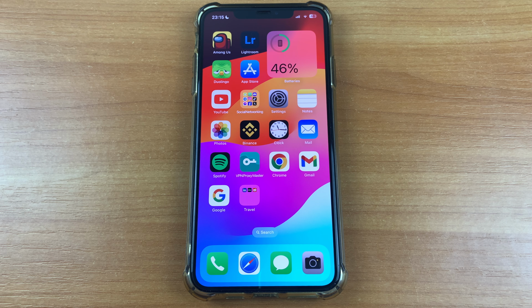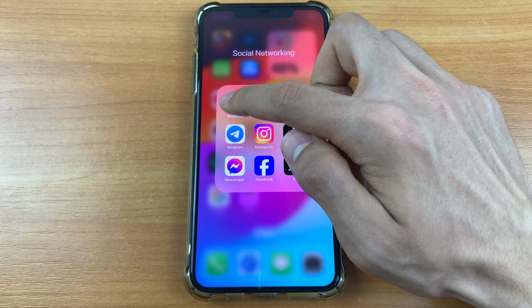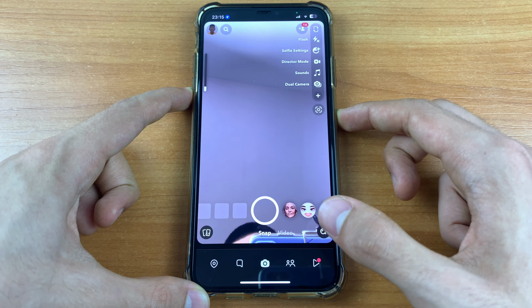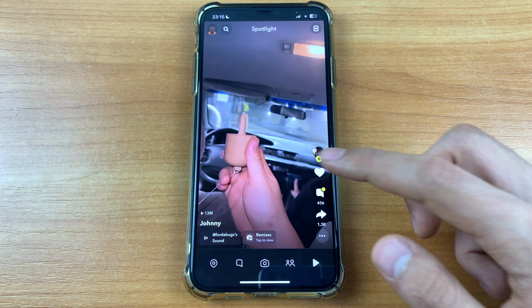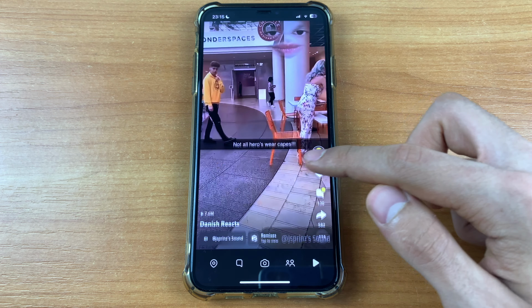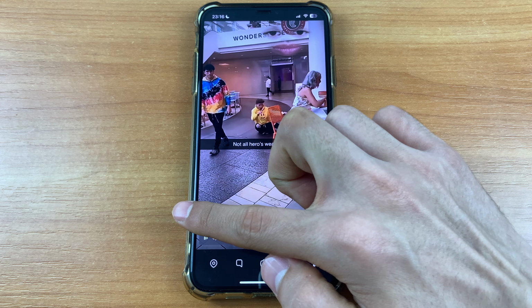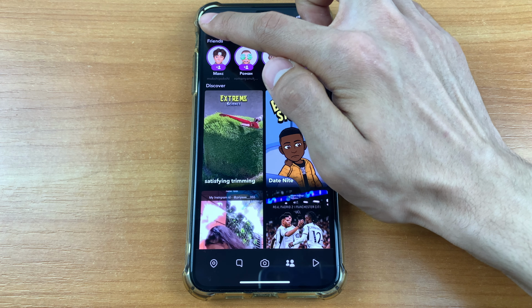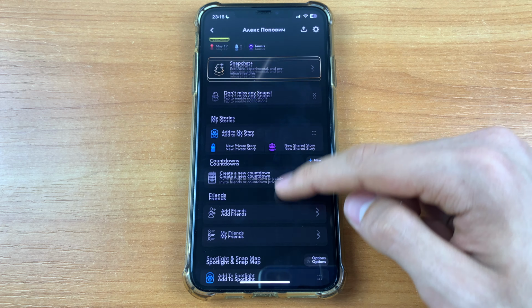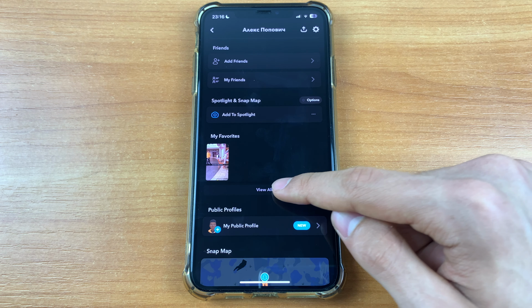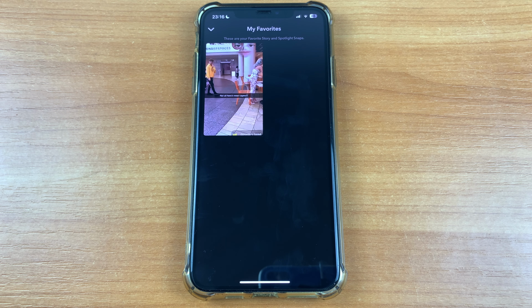And let's get started. So, first we need to go to Snapchat. After that we need to go to video. And let's put your like. After that, go back and go to our account here. After that, scroll down and here near my favorites, click view all. And here you can find liked video on Snapchat.